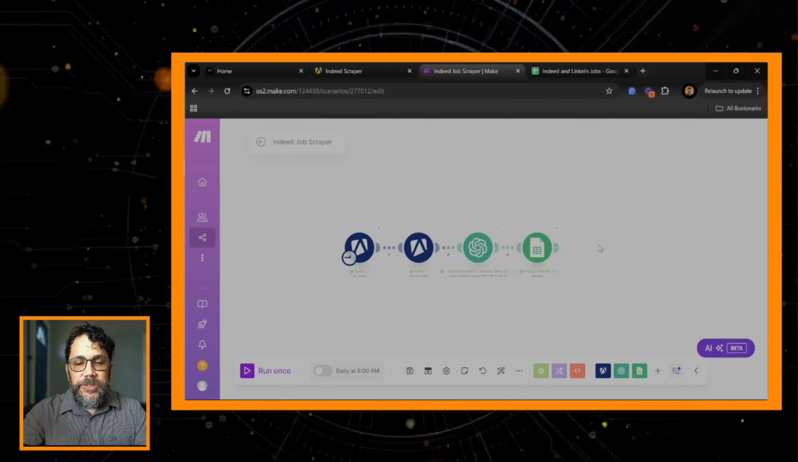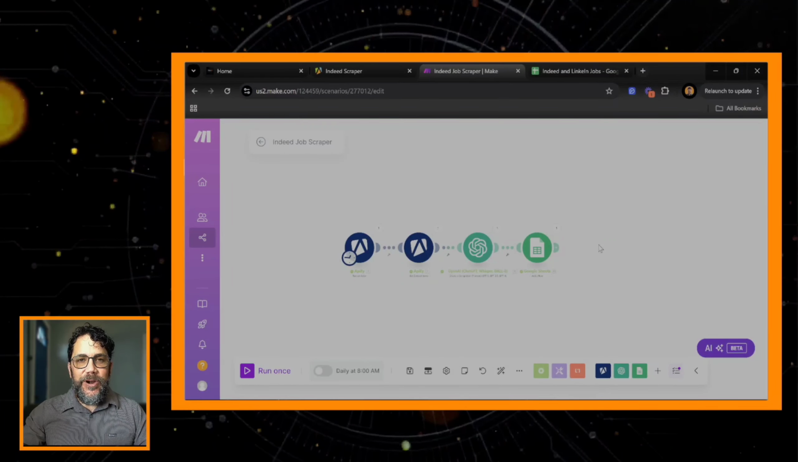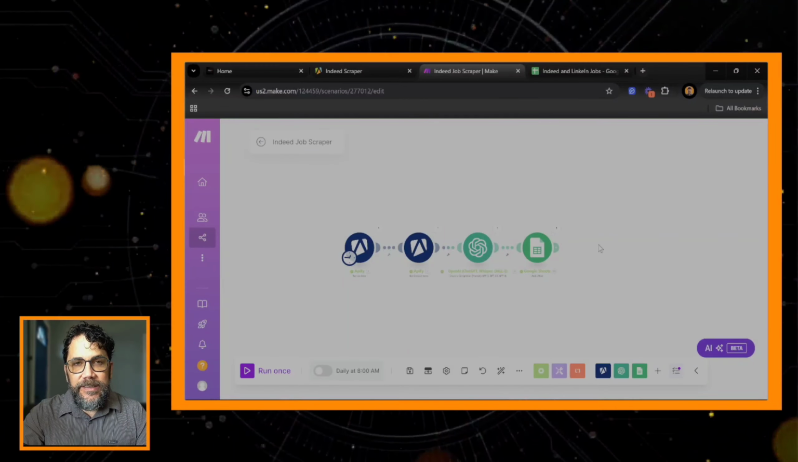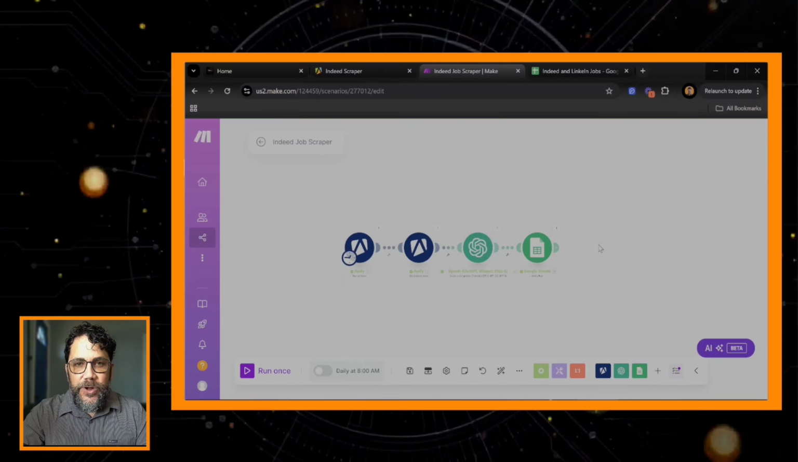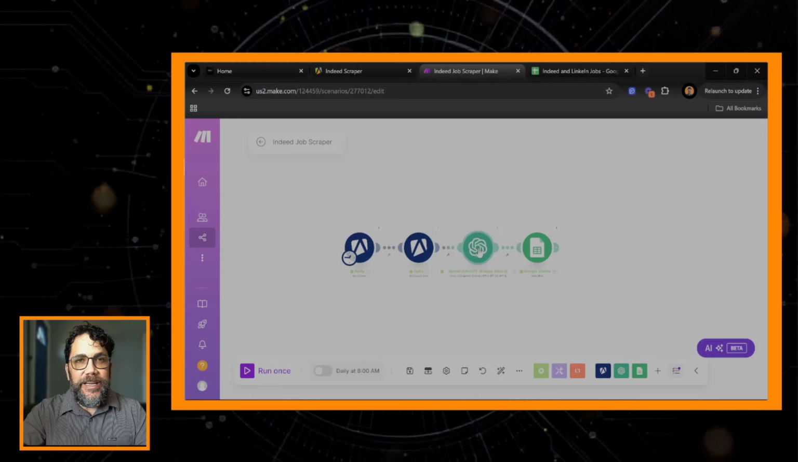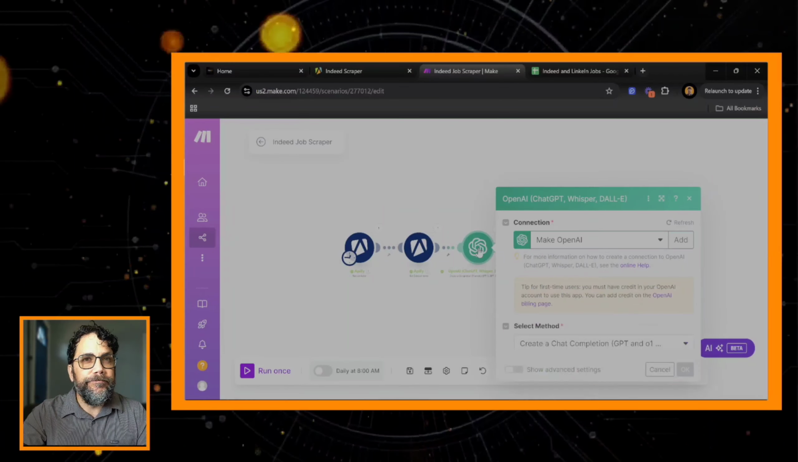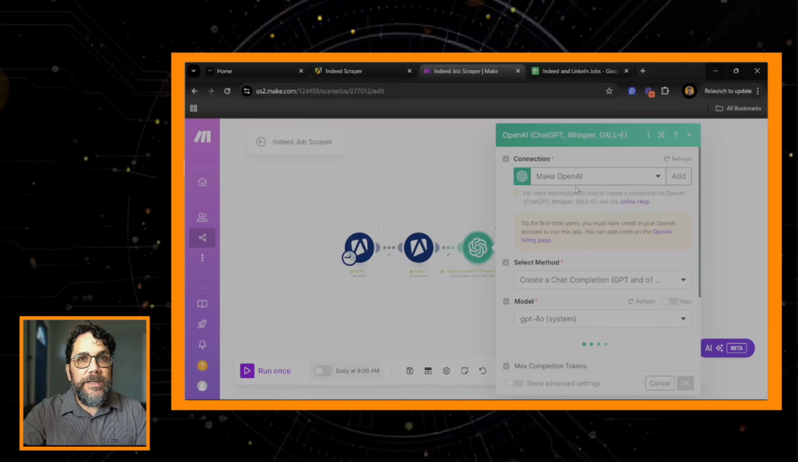Let's go on. So now the exciting part, and ChatGPT is one of my passion projects. I love using it. Use it on a daily basis for multiple things, and it's really interesting with the stuff that you can do. Right on, let's open it up and take a look. So we want to connect to our OpenAI module.